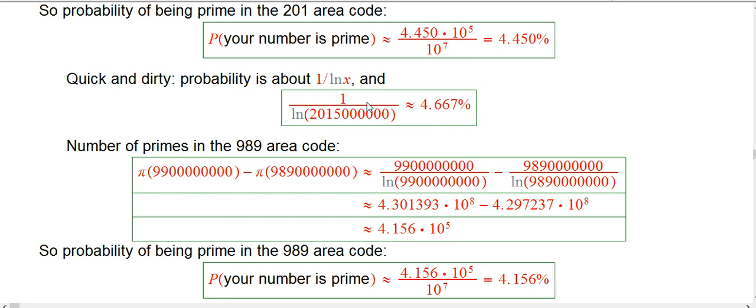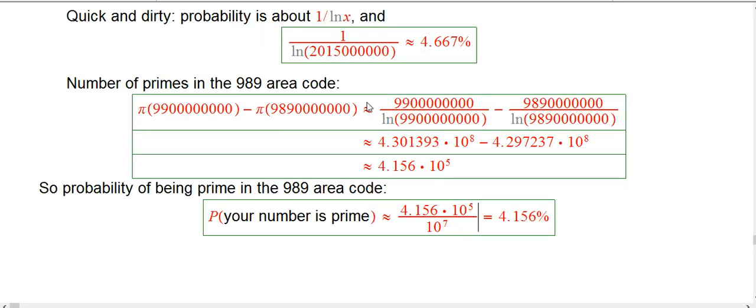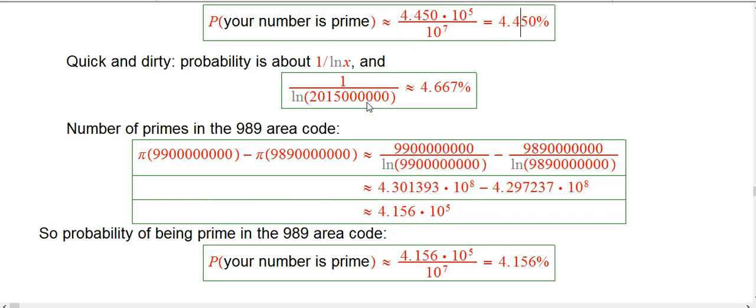I don't expect there to be more prime numbers, maybe even fewer, and I wanted to make sure I was getting pretty decent accuracy. So I took 7 significant figures here and subtracted, and you get about 415,600 prime numbers. Again, divide by 10 to the 7th, and you get about 4.156%. Compare that to the 4.45%.